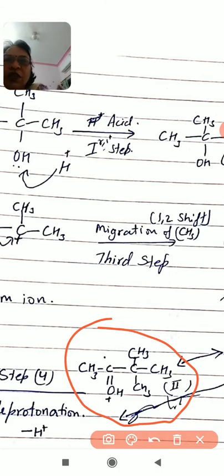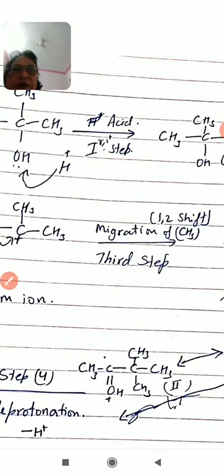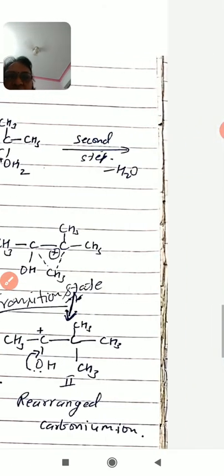Therefore, first tertiary carbonium ion is shifted, rearranged to this second carbonium ion.